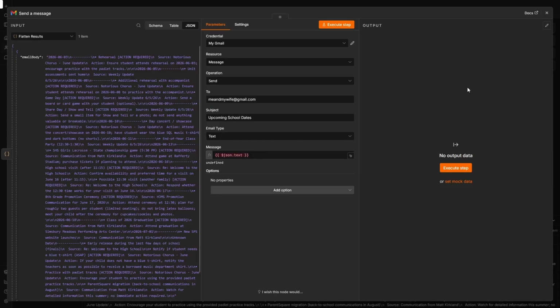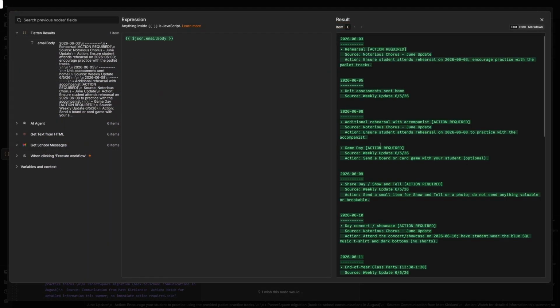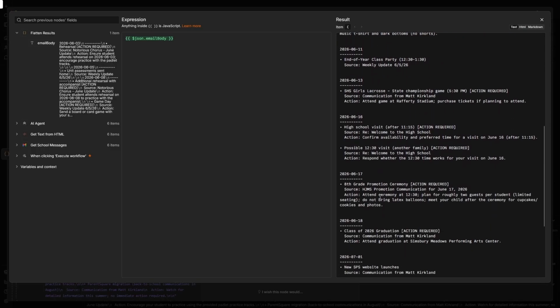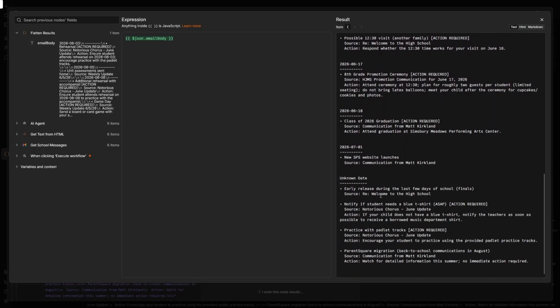Now we can go ahead and see what that looks like inside of the email. We just have to change our results to the new email body. But now as we see, each date is in order and it contains a list of all the things underneath that date. So if there's more than one thing on that date, it's going to list them on there. So initially, this is where I left it.